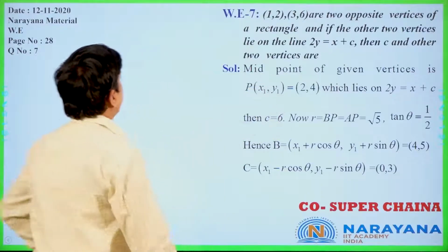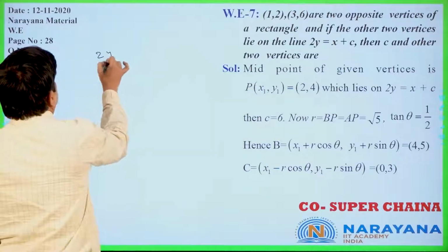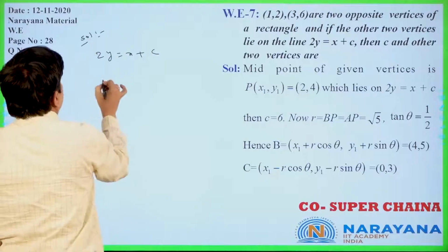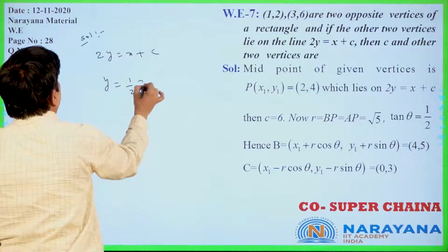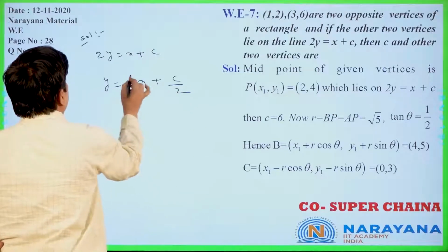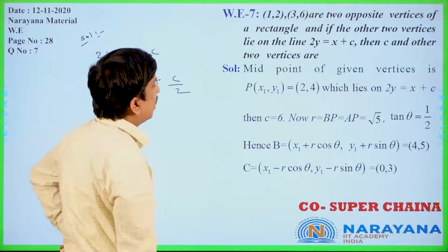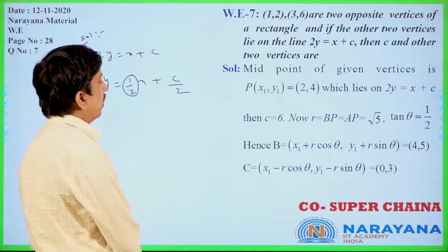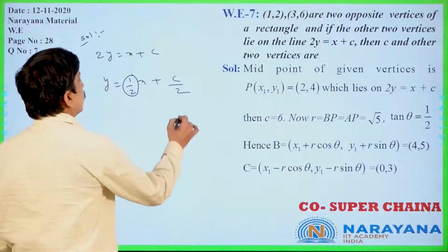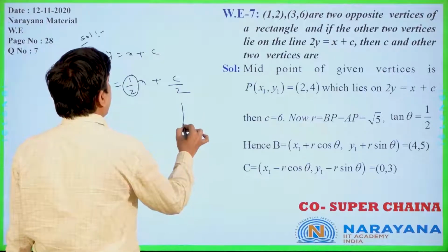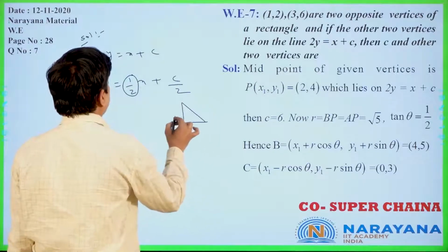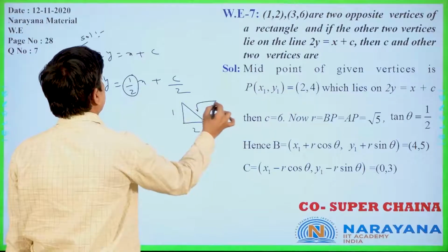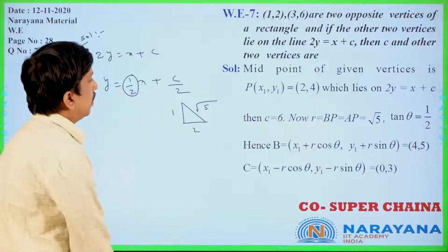Now tan theta. You see that 2y is equal to x plus c only. So once you check this, y is equal to 1 by 2 x plus c by 2 only. This is the slope only. Tan theta is equal to 1 by 2. If tan theta is 1 by 2, now what can you get for cos theta and sin theta? This side is 1, this is 2 only, and the hypotenuse is nothing but root 5 you will get. Is it clear or not?